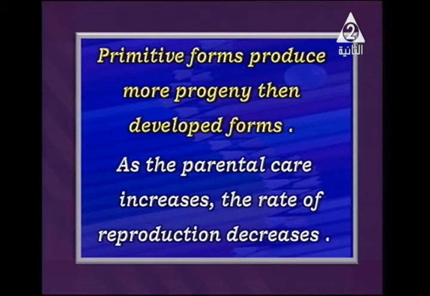Simply, if the female of a higher vertebrate gives just one individual each year, she will care for that individual or offspring much more than any animal or living organism that gives about 100 or more offspring per year. It's simply an inverse relation. So we have here an inverse relation between primitive and developed forms by the number of progeny or offspring. In the same way, we also have an inverse relation: as parental care increases, the rate of reproduction decreases and vice versa.